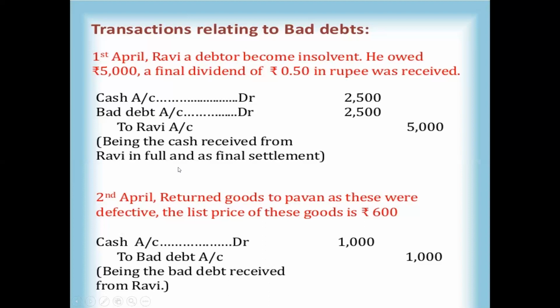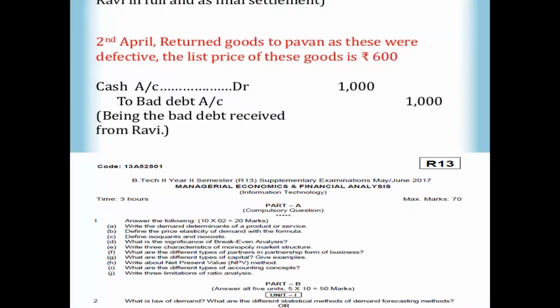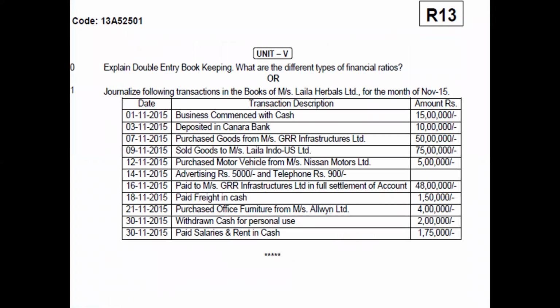Like this they will give in the exam. Here also some more transactions will be there. Business is commenced with cash, deposited in bank, purchased goods from a particular organization, and sold goods to a particular company, purchased motor vehicles, advertising costs, telephone expenses, that is nothing but nominal expenses.